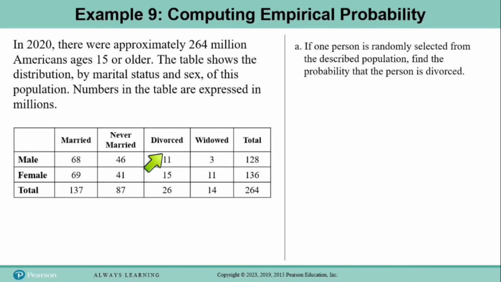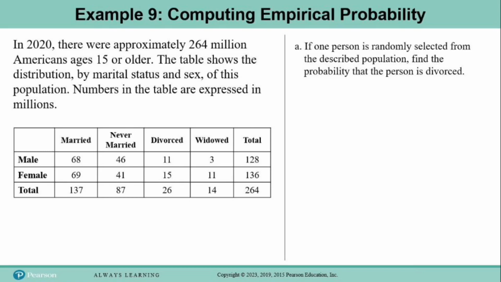The number of divorced people is not 11 plus 15 plus 26. It's just 26 million, of course, because 11 million are male and 15 million are female, and so the total number of divorced people is 26 million.